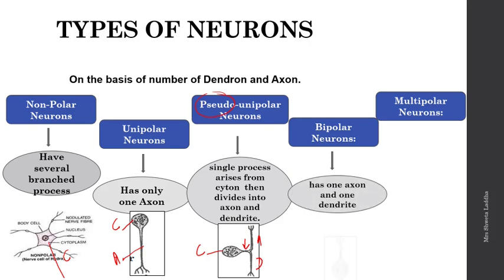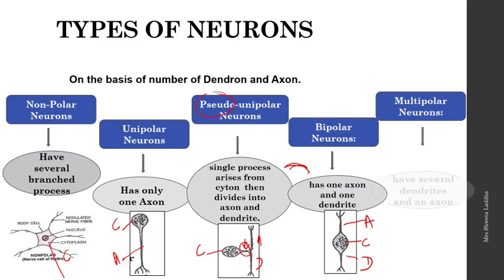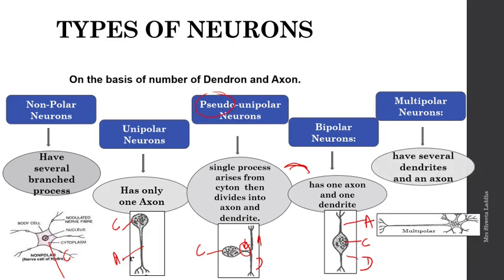Bipolar has one axon and one dendrite. So you can see the cyton, one axon, one dendrite. What is the difference between these two? Here it arises as a single process. Here it directly gives rise to two branches, one axon and one dendron. The multipolar has several dendrites and an axon. So you can see this is a cyton. So many dendrites are there. These are many dendrites and this is a single axon. So these are the 5 types of neurons on the basis of number of dendrons and axon.